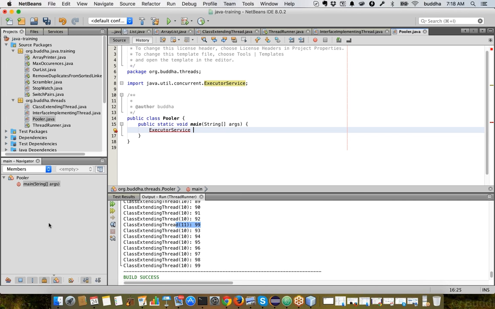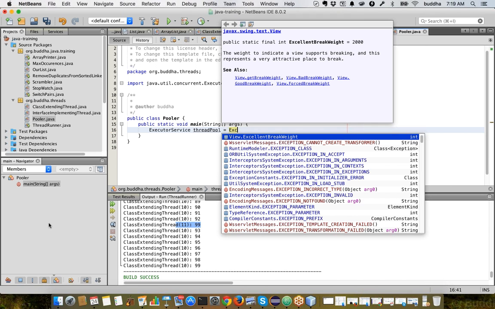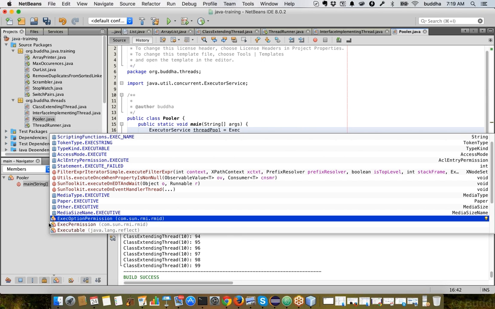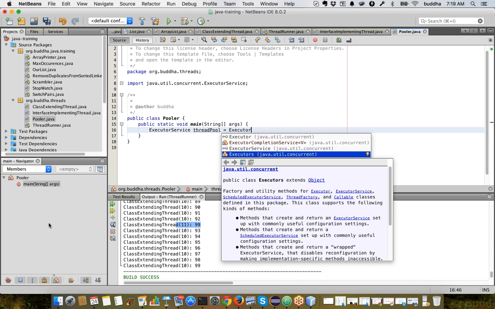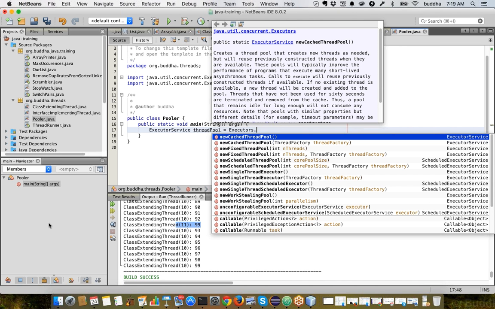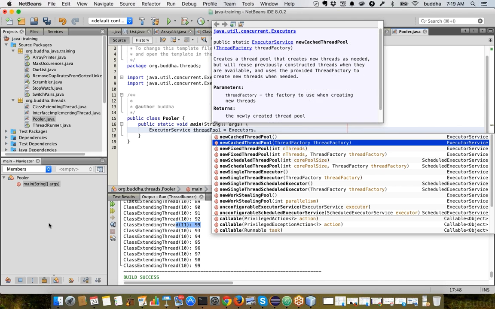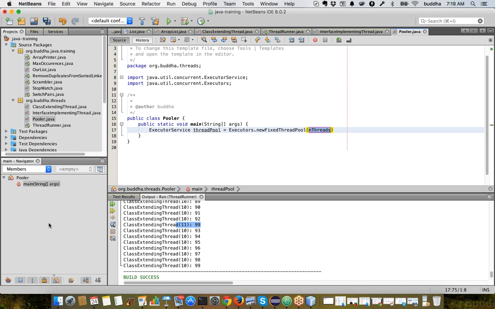So an executor is nothing but a thread pool. To create a new object, we call the static methods on the Executors class, not Executor. Executors dot, let's say, newFixedThreadPool. Okay, and let's give 3, and then the thread pool will be created.